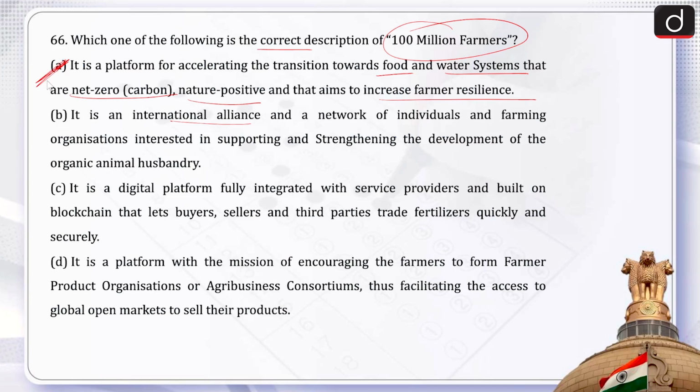This is an initiative of the World Economic Forum, and it is a platform which supports private and public lenders to position food and farmers as central pillars of the global climate and nature agenda, and accelerate collective action to scale climate and nature friendly agricultural practices. It has bold objectives for accelerating the transition towards food and water systems that are net zero, nature positive, and that aims to increase farmer resilience by the year 2030. Therefore, the correct answer is option A.